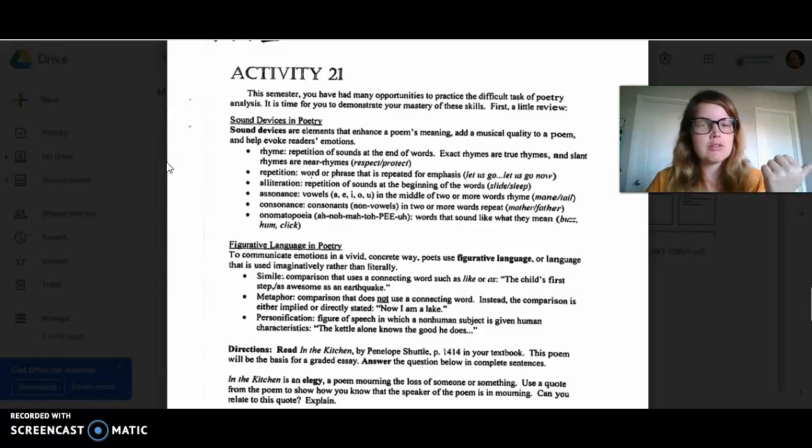Remember rhyme, right? The same in sound, so respect, protect. Repetition, so I have a dream, I have a dream, I have a dream. Alliteration, bouncing boy buys bacon. Assonance, the middle vowels sound the same, so mane or tail, may, tea, that a sounds the same. Consonance, so consonants in two or more words repeat, so mother, father, that th, right?